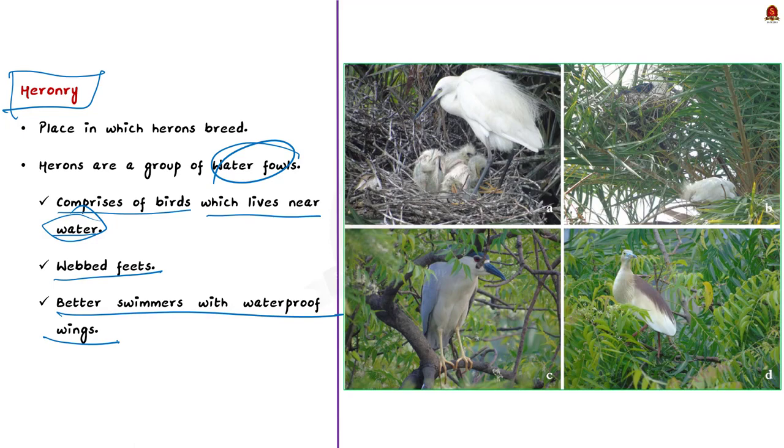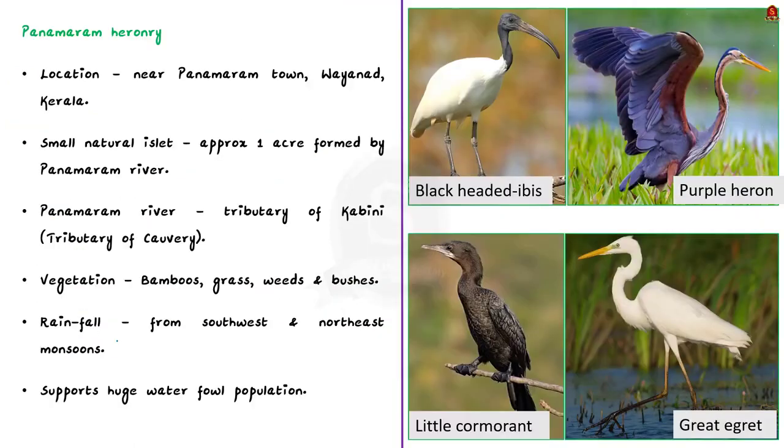Now let us move on to the location of this place. The Panamaram heronry is one of the lesser known heronries in Kerala. It is located near the Panamaram town. This town lies 650 meters above sea level. It is located in the district of Wayanad in the northeastern part of Kerala. Remember, it is a small natural islet that covers approximately 1 acre, formed by the bifurcating flow of the Panamaram river.